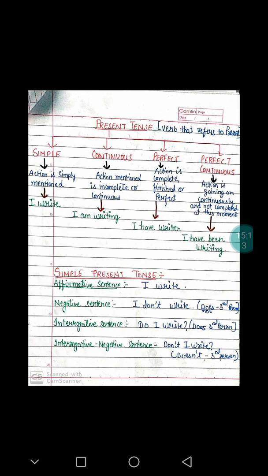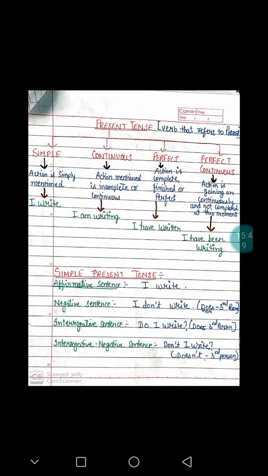She eats. She dances. That is their habit. Then universal truths. The sun rises in the east. The sun will always rise from the east direction, whether you are here or not. Be it 1,000 years ago or 1,000 years later, the sun will always rise from the east direction.